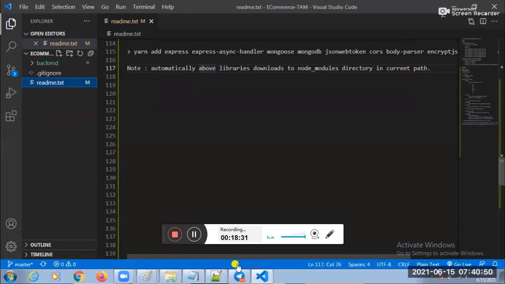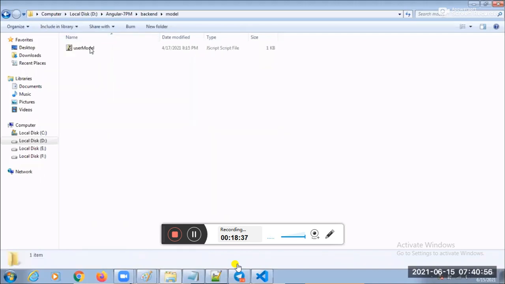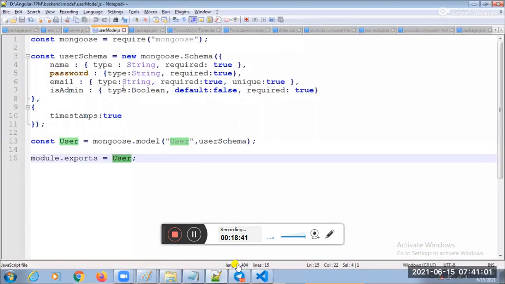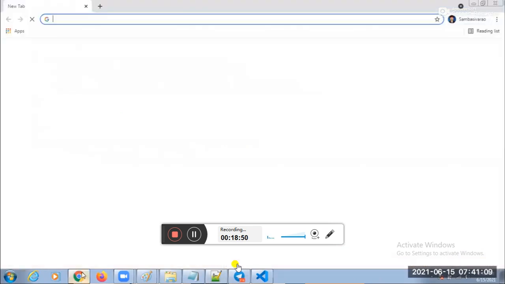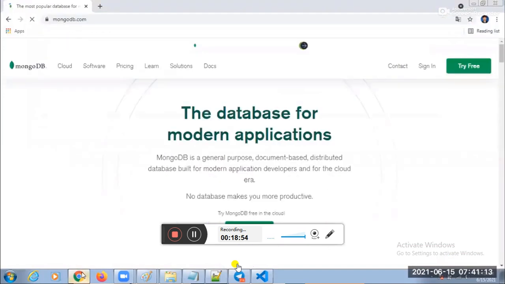Before developing the node server, we need to create a model. First of all, we need to create a model based on the database response. You need to create one model. Remember the point, guys. Can I open the database? Let me open the database. We should be in a position to open the database.